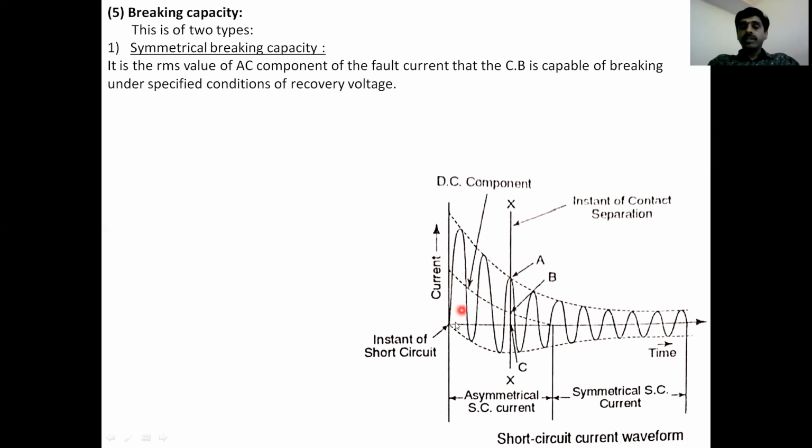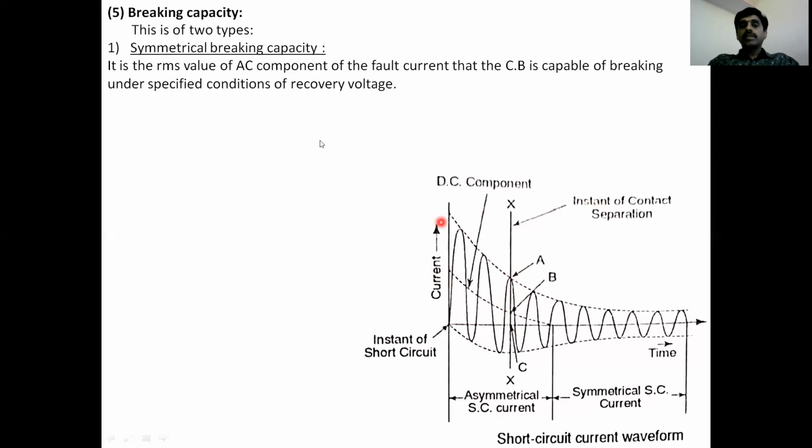If you observe here, this is the instant of short circuit. When the short circuit occurs, in the first stage, the relay will sense the fault. In the first half cycle or one cycle, the relay senses the fault, then it will give a tripping signal to the circuit breaker. Then after a few cycles, the circuit breaker will open its contacts. This is the instant of contact separation. This is the current at which the circuit breaker is supposed to break, that means it has to interrupt the current flowing in the circuit. That's why we are talking about the instant of contact separation.